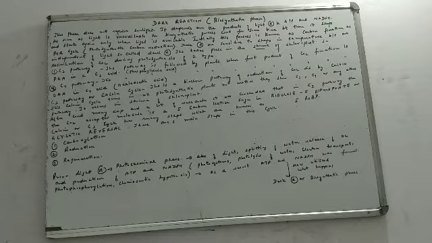After conducting many experiments and a lot of research, it was concluded that in the C3 pathway, the molecule which accepts carbon dioxide is a 5-carbon sugar. What is its name? Its name is ribulose 5-bisphosphate, R-I-B-U-L-O-S-E.